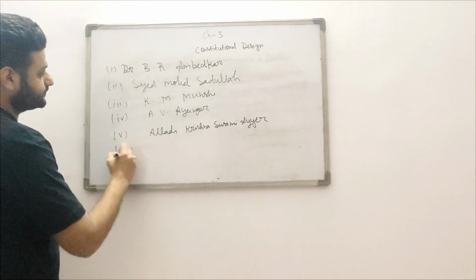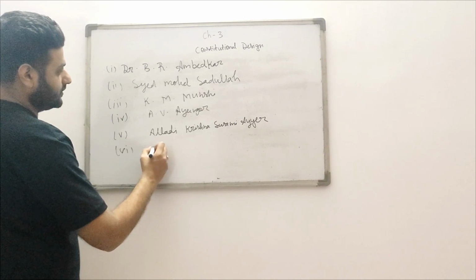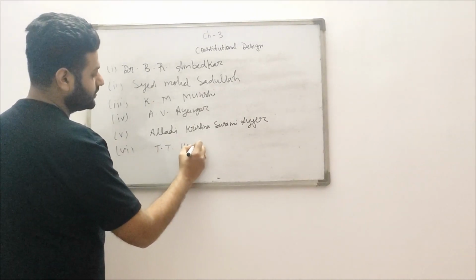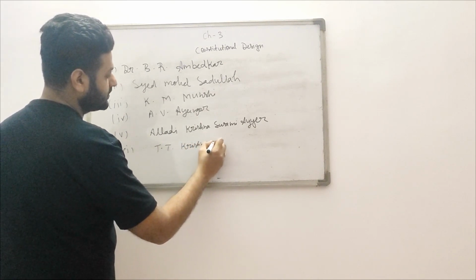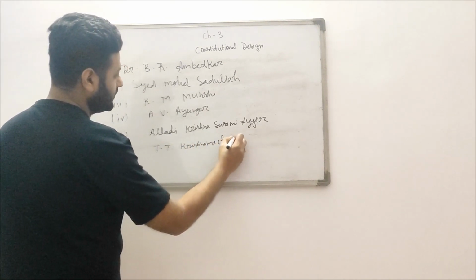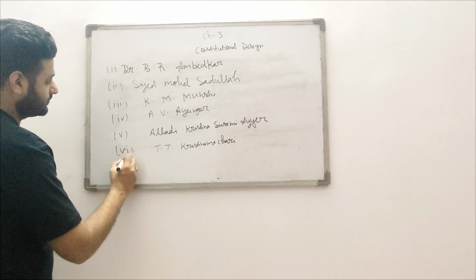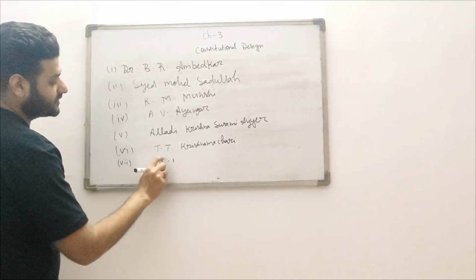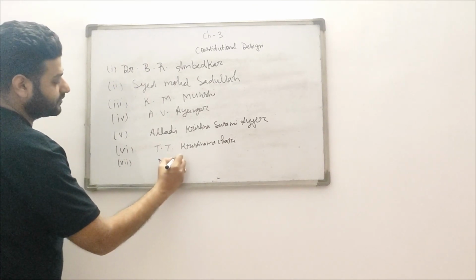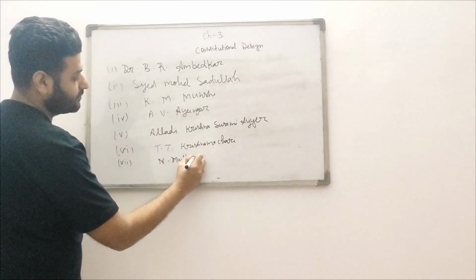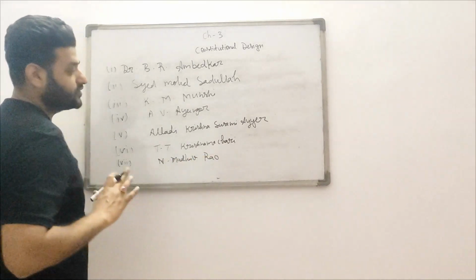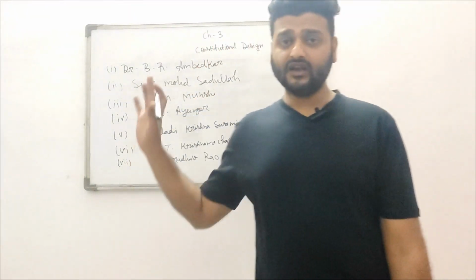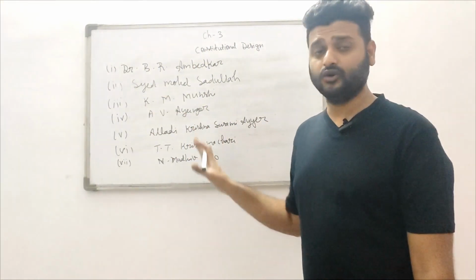Sixth one was T.T. Krishnamachari, and last one was N. Madhav Rao. So these people studied the constitution of different countries, and finally they wrote our constitution.